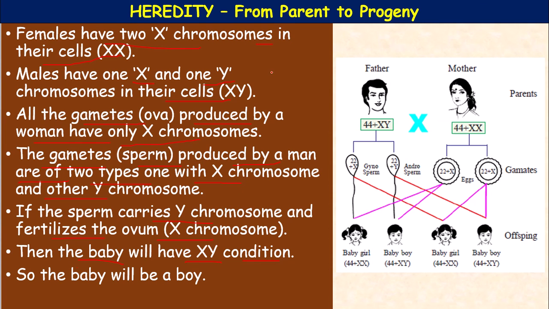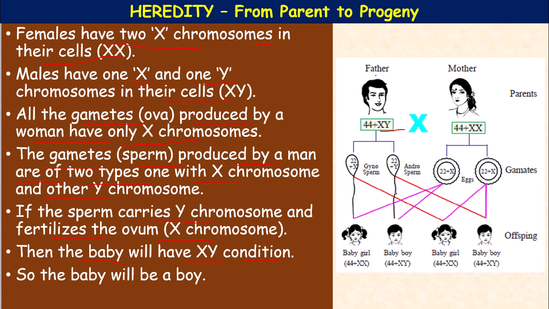So, here see father, mother. 44 autosomes and 2 allosomes. What are those? The sex chromosomes present in the father are X and Y, whereas in the mother, X and X. These are the parents.